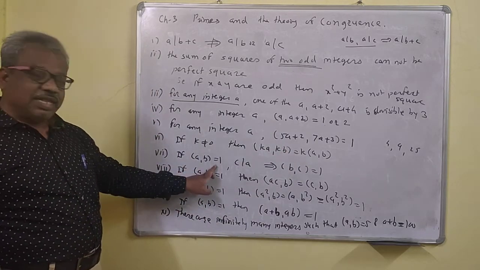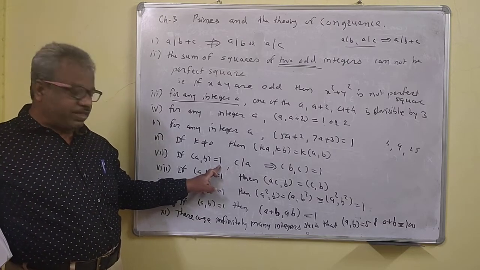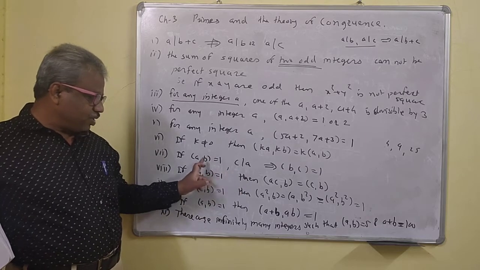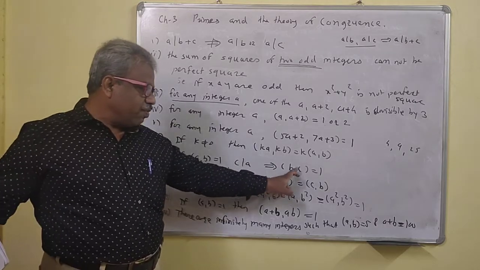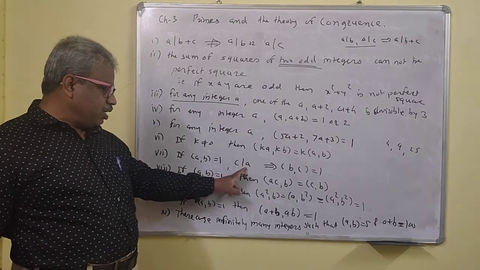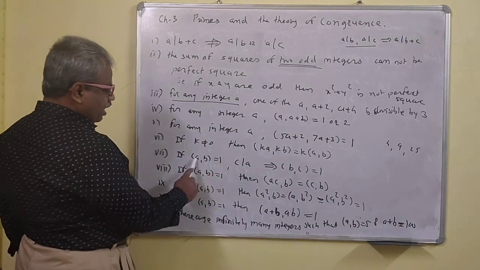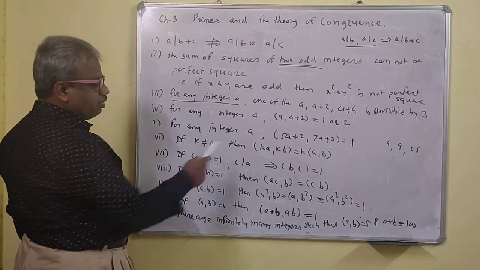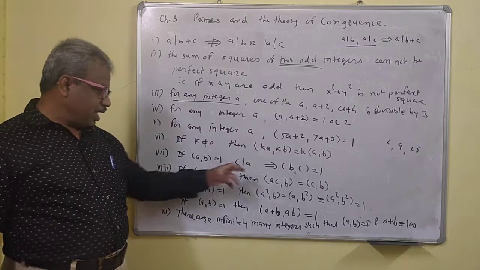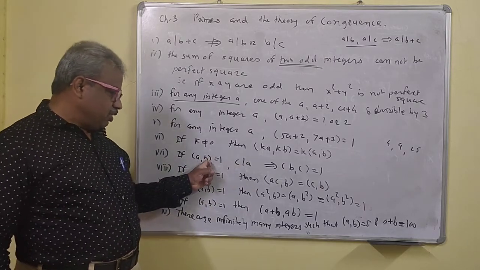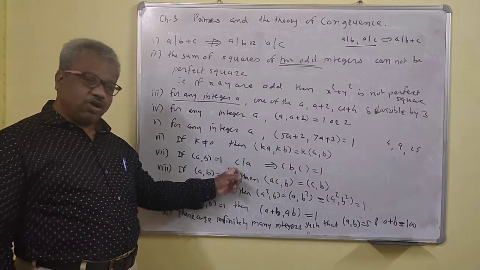So if a and b are relatively prime, that means the GCD is 1. And c divides a or c divides b. If c divides b, then the GCD of a and c is 1. If c divides a, then the GCD of b and c is 1. Note that c divides at least one of them, and the GCD of c with the other one will be 1, that is relatively prime. So if c divides a, then the GCD with b is 1. If c divides b, then the GCD with a is 1.